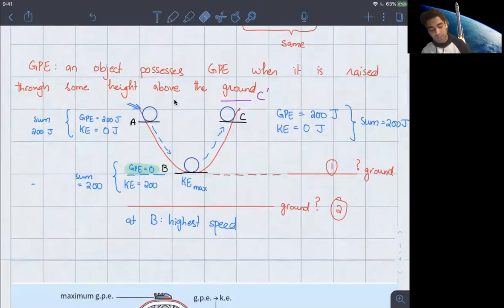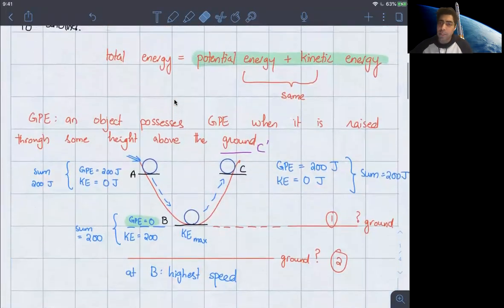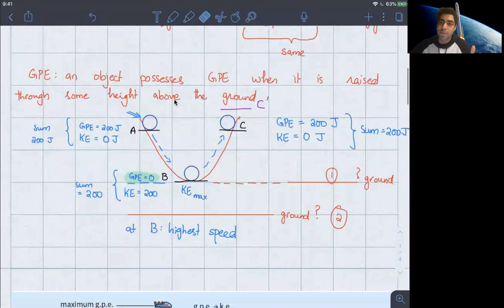Okay, so now hopefully you understand what the entire scenario is. It goes from A to B, it gains speed, loses height, goes from B to C, loses speed, but then gains height, and then the same thing will keep happening again and again as it goes between A and C. Now, all of this at times gets a little fuzzy and it's hard to understand what's going on.